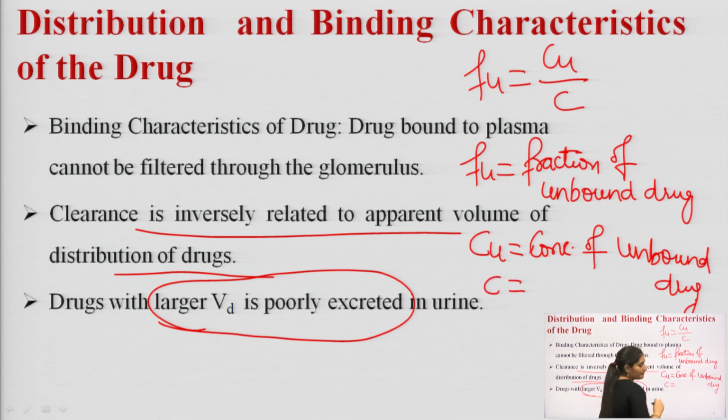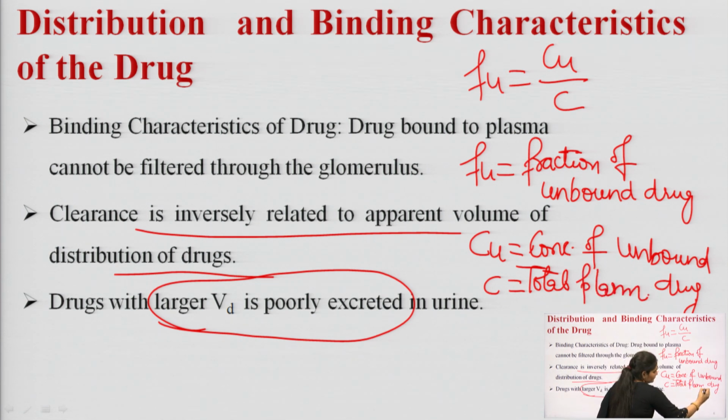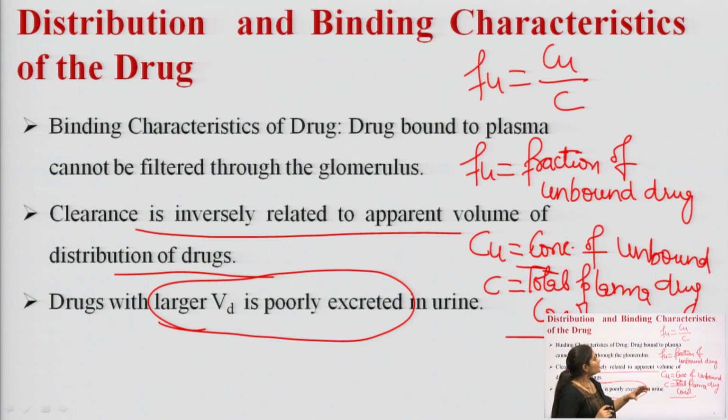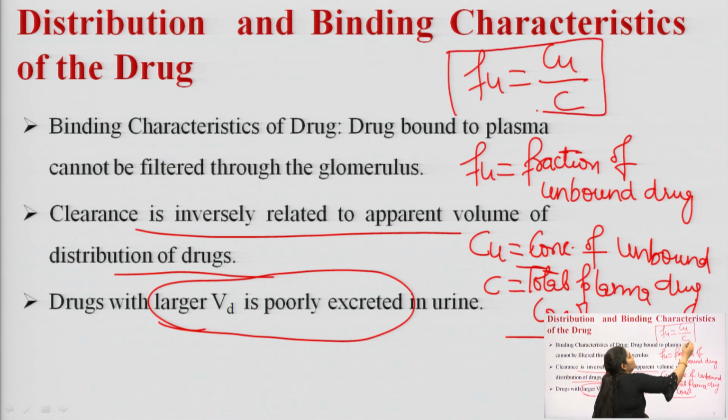And what is this C? It is the total plasma concentration. Okay. So, if we want to calculate the fraction of unbound drug, then we use this formula. Okay. So, this is the effect of distribution and binding characteristics of the drug on the urinary excretion of drug.